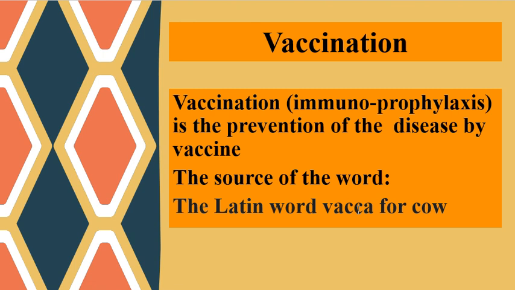So, the terms vaccine and vaccination are derived from variolae vaccinae, which means pustules of cow.